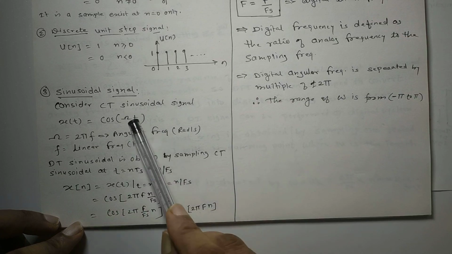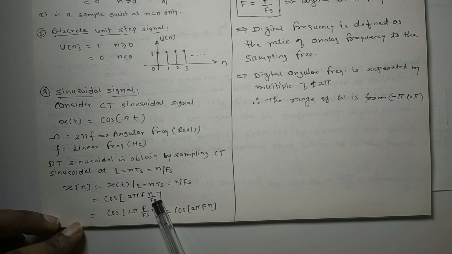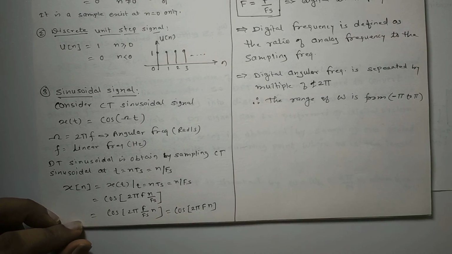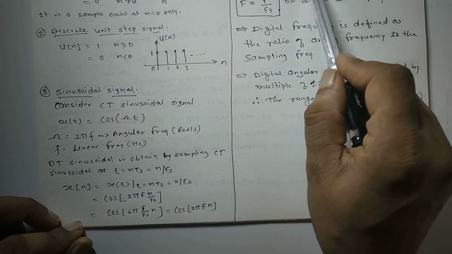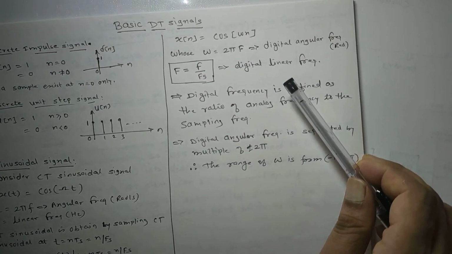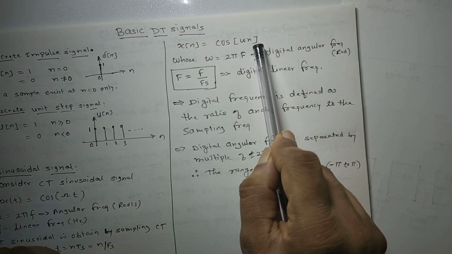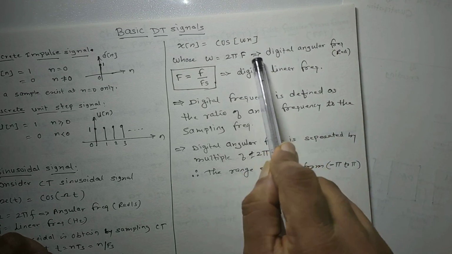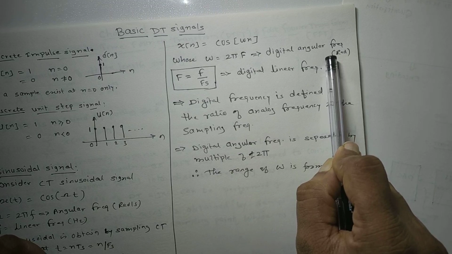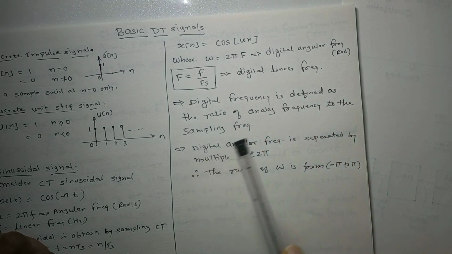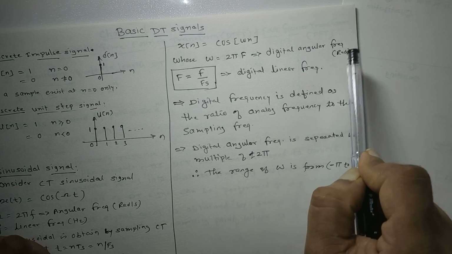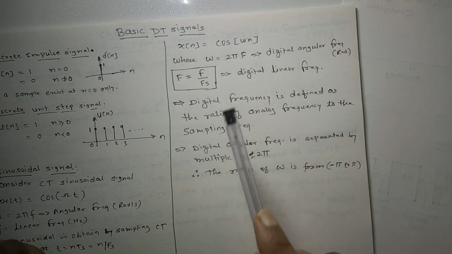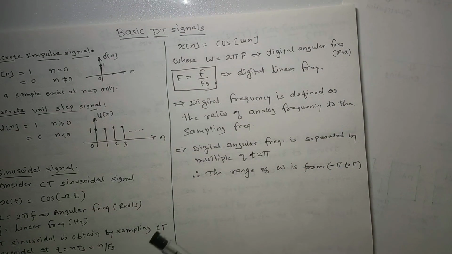Omega is 2 pi f, and therefore it will be cos of 2 pi f upon Fs times n, that is cos of 2 pi capital F n, which is equal to cos of omega n, where omega is equal to 2 pi into capital F, and this we call the digital angular frequency. Okay, now this is the digital signal's angular frequency, whose unit will be radian only, and this capital F we call the digital frequency.